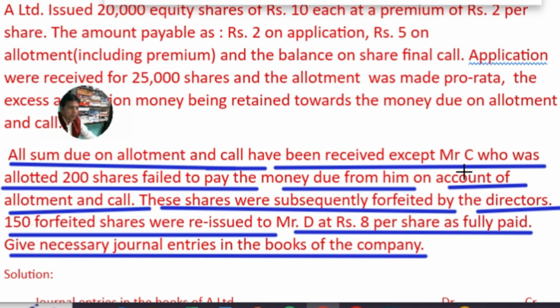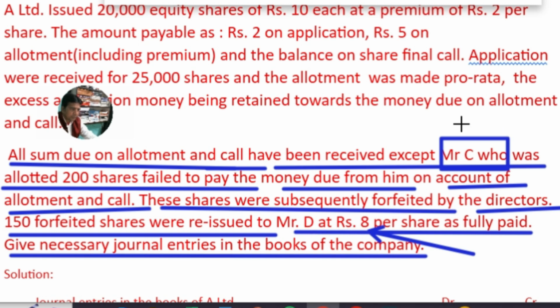Now, on the forfeiture of shares, Mr. C is no more a shareholder of the company. His shares are cancelled, and now the same shares are sold to Mr. D at rupees 8 per share. So here the company has a loss, because the value of the share is rupees 10, and the same shares forfeited from Mr. C are sold to Mr. D.